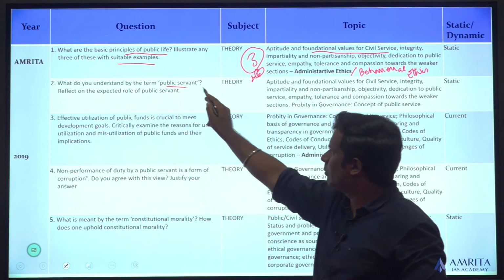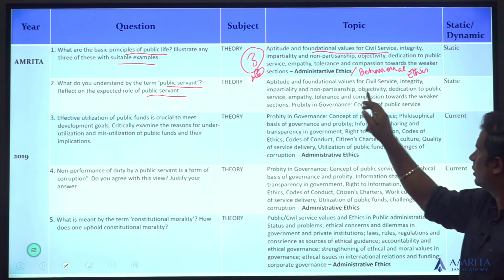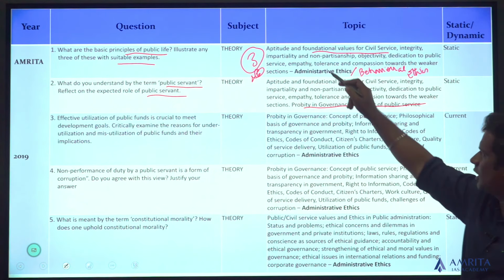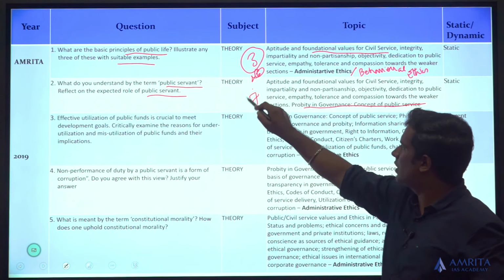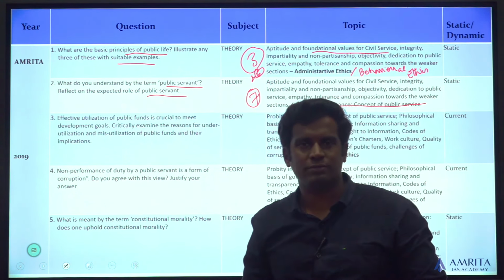What do you understand by the term public servant? Expected role of public servant. Same topic, concept of probity in governance, concept of public service. Along with this, topic number 7 has been added to this.